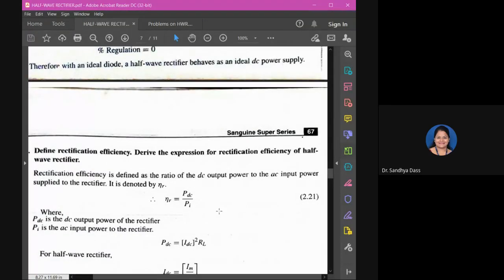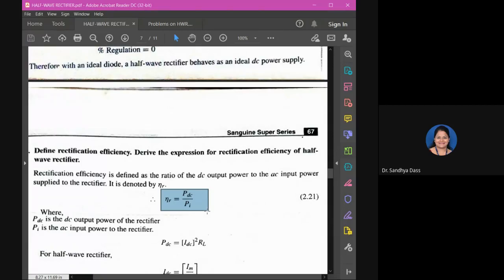Quickly moving on to rectification efficiency. Here you are talking about the efficiency of your rectifier circuit. It is defined as the ratio of DC output power to AC input power supplied to the rectifier. Mathematically, the expression is given by eta is equal to PDC by PI.